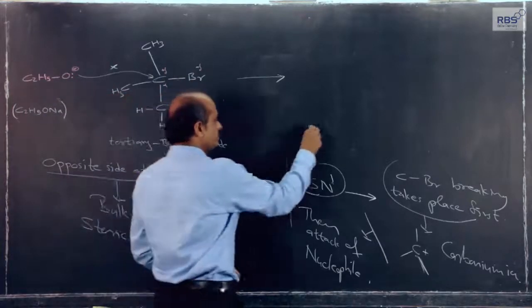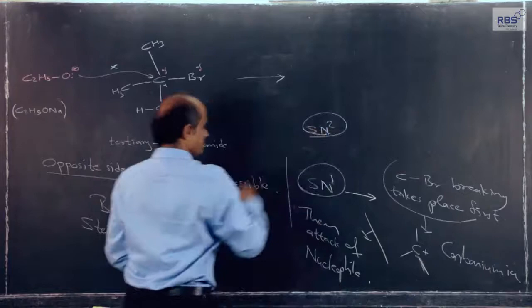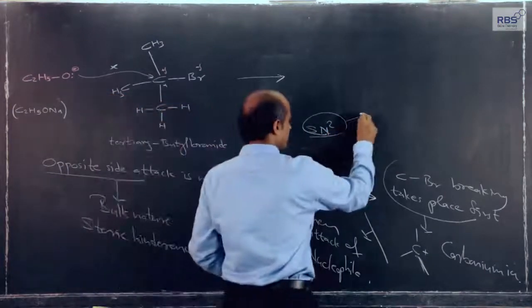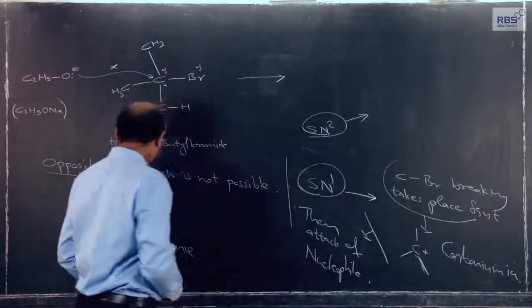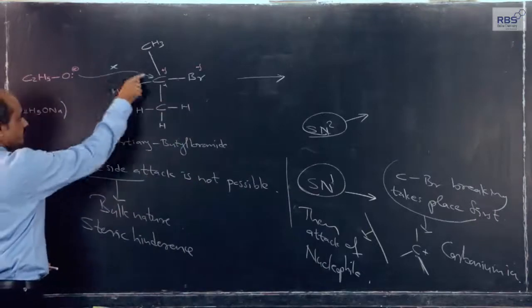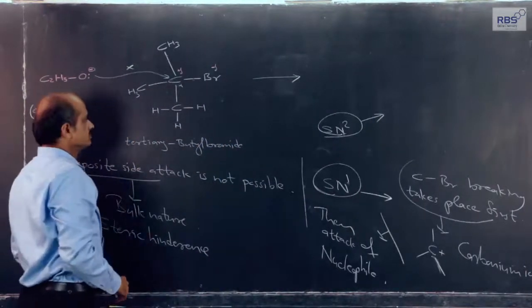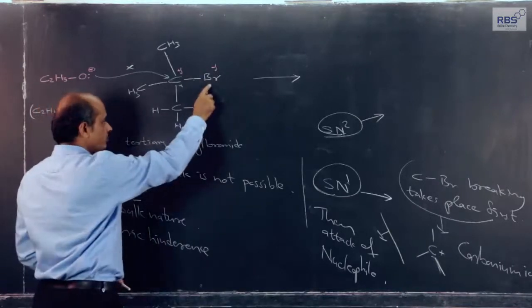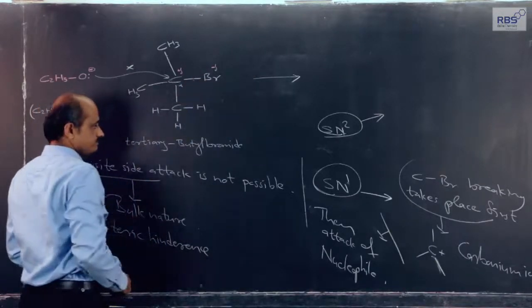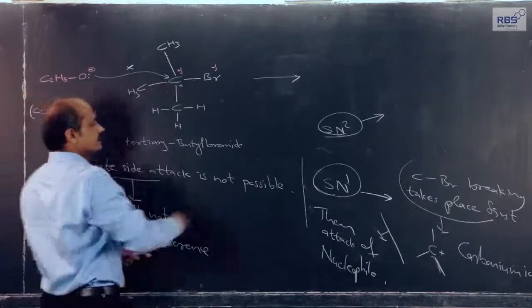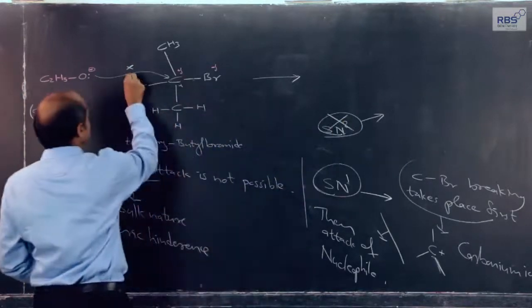Then if SN2 is not possible, where two things take place simultaneously, attack of the nucleophile and removal of the group or atom in the form of a nucleophile, because of bulky nature this is not possible.